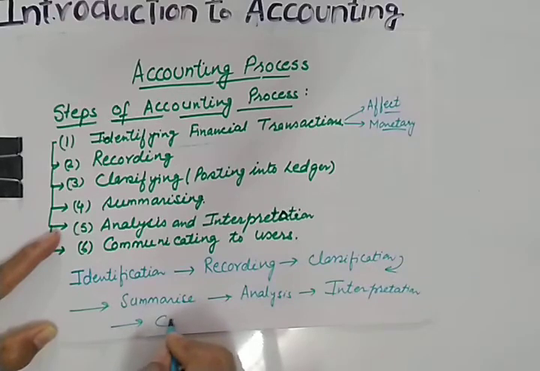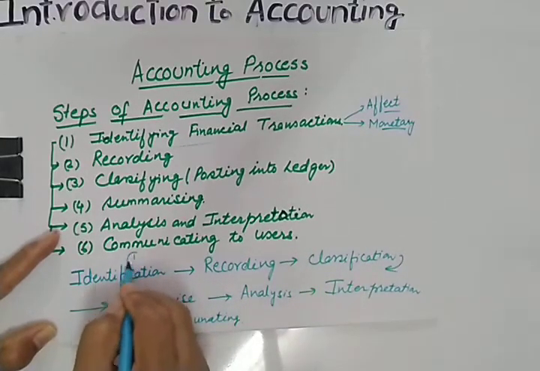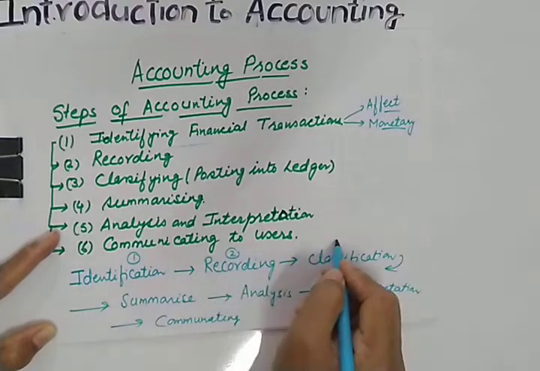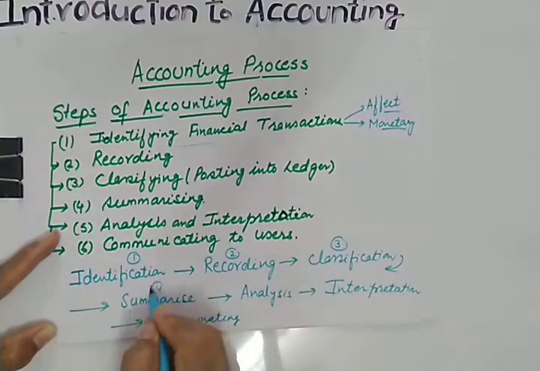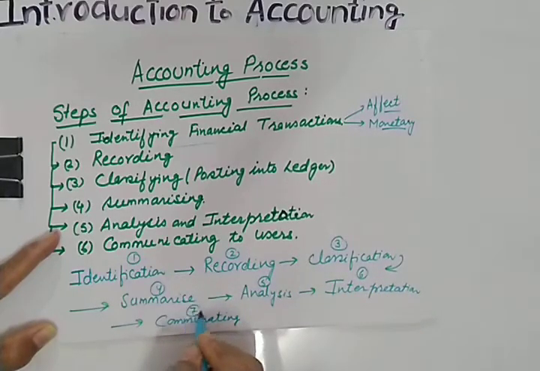Finally, the last step is communicating the results to the users. One thing I want to make clear: when you are writing the steps, you have to write all of them in the same order. This is the first step, second, third, fourth, fifth, sixth and seventh.